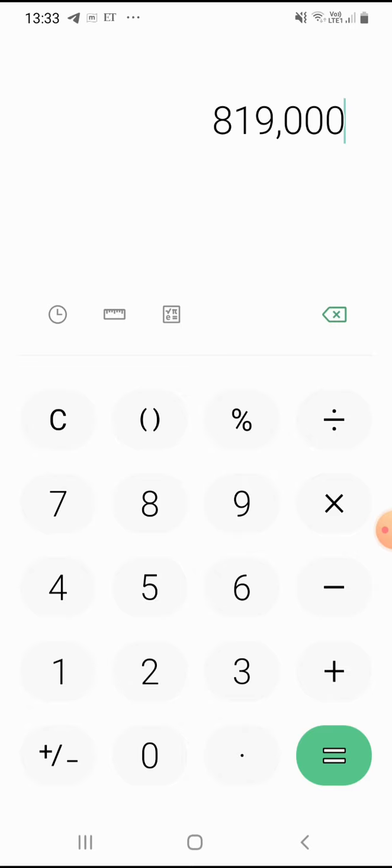Same will be for futures also. I will come to that point. So what is the real value of this property, or of this share? 8,19,000. Same as a 1 crore property, here we have 8,19,000 value of the share. And how much did we spend for that land? 5 lakh, right? 5 lakh for the right.